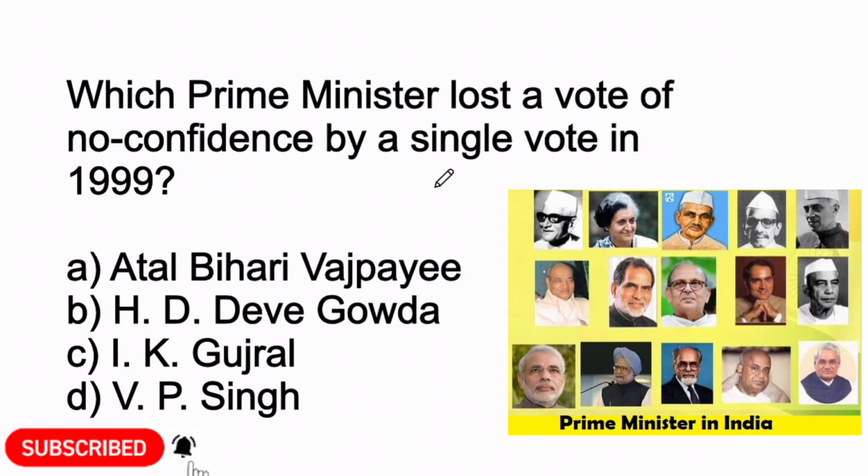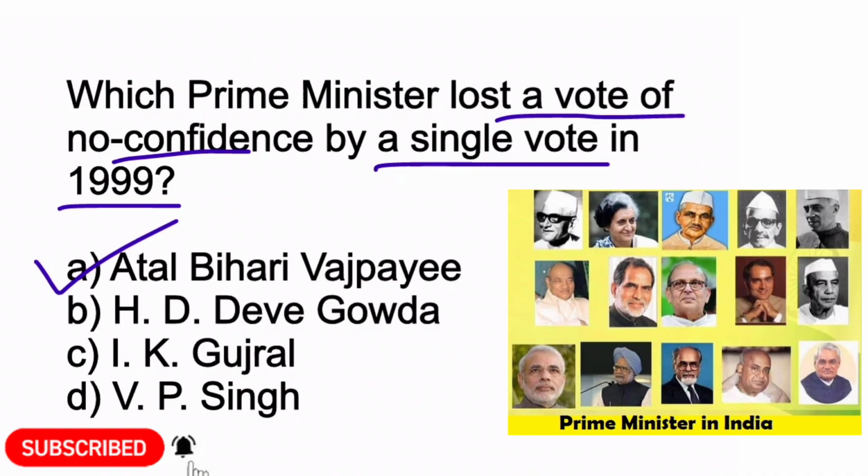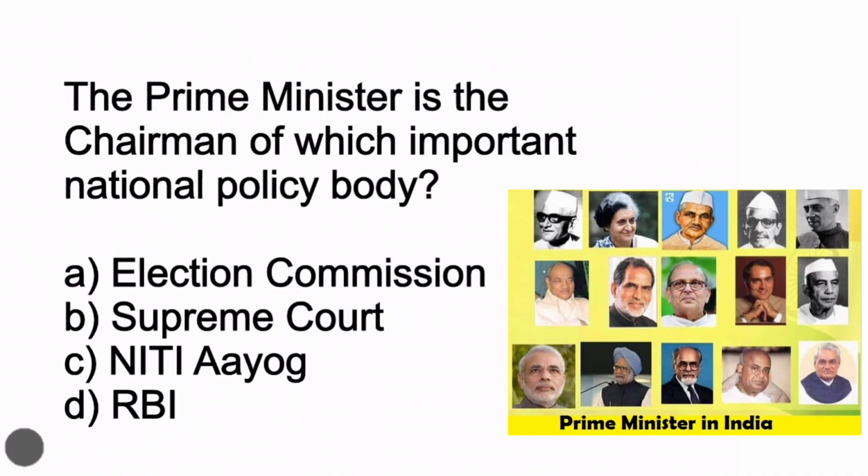Next question. Which Prime Minister lost a vote of no confidence by a single vote in 1999? Option A, Atal Bihari Vajpayee. Option B, HD Deve Gowda. Option C, IK Gujral. Or option D, VP Singh. Here, option A is the correct answer. Atal Bihari Vajpayee.